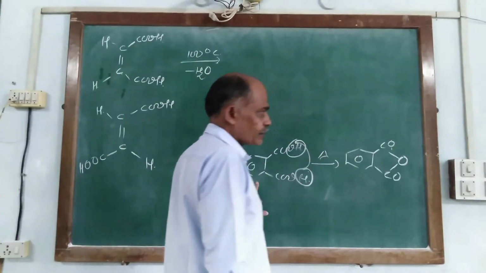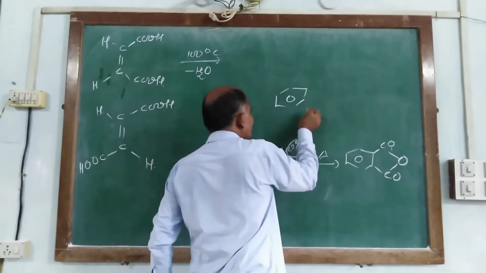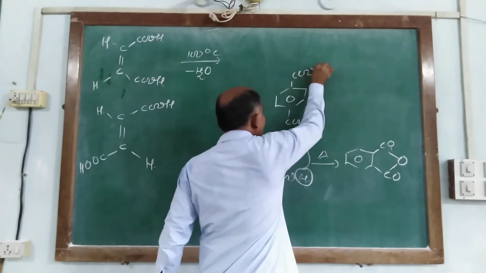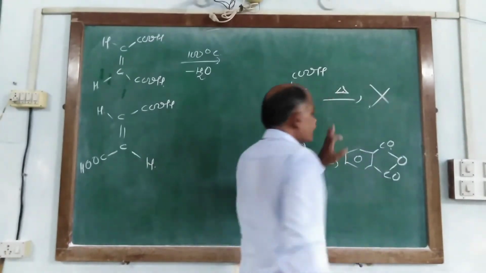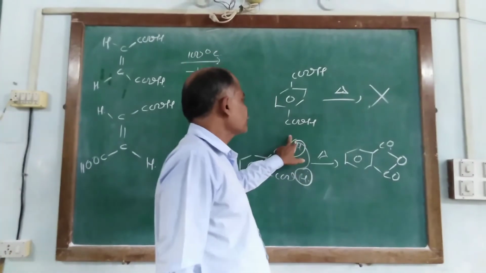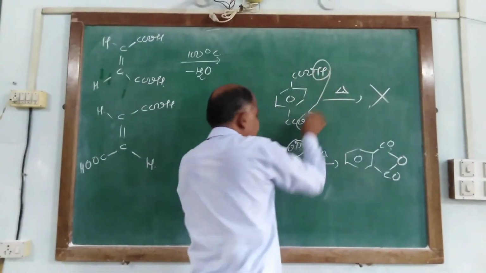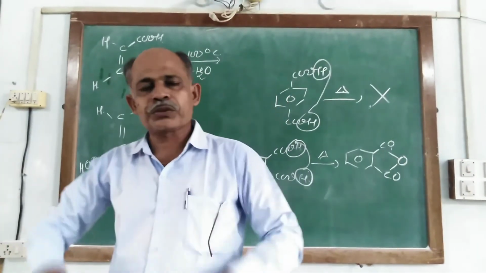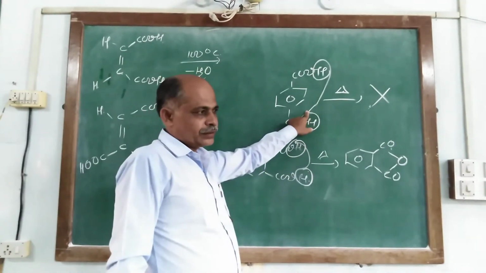It is phthalic acid. But if we take isophthalic acid or terephthalic acid and heat it, it cannot produce the anhydride compound because water molecules are not released from the 2 carboxylic groups, because the 2 carboxylic groups are arranged far away from each other.